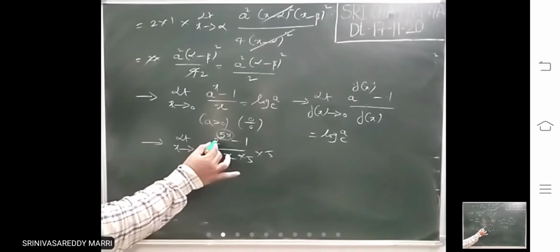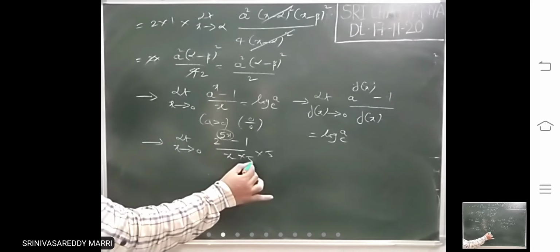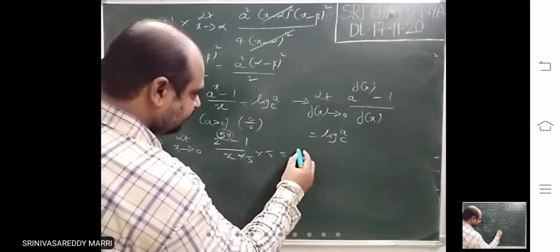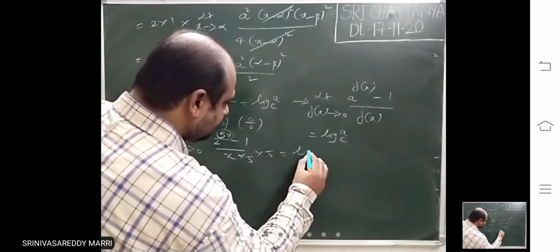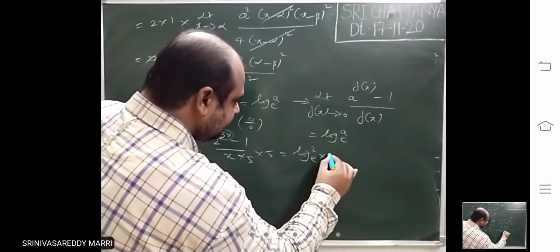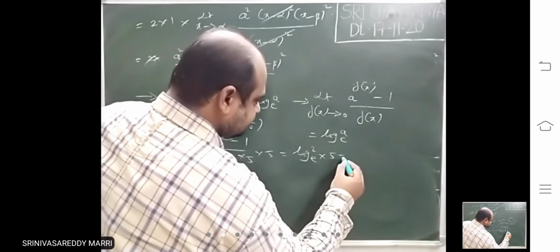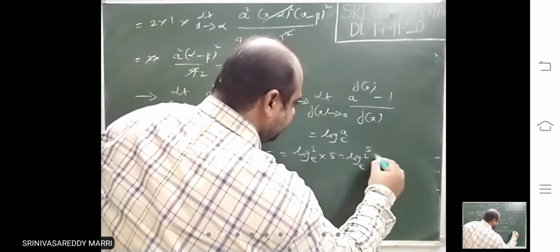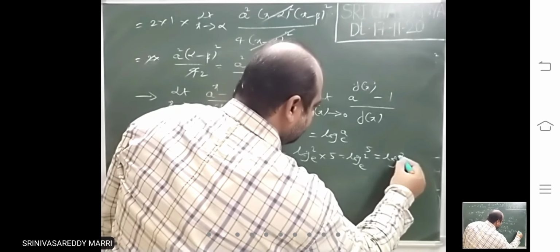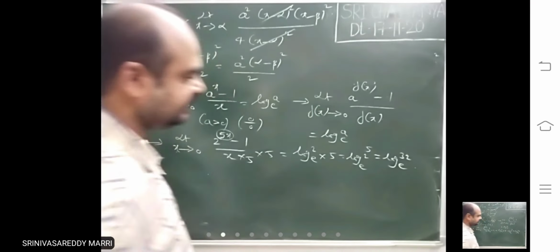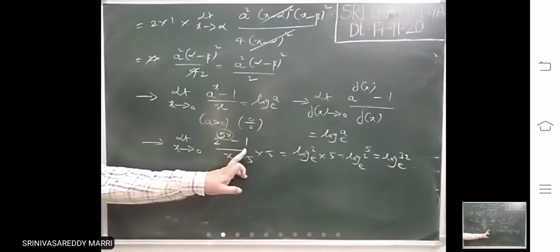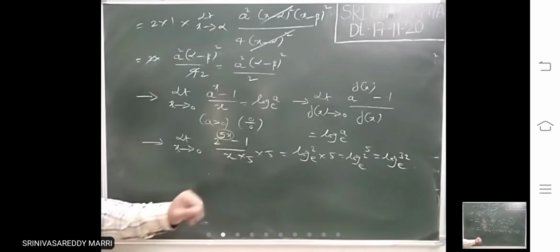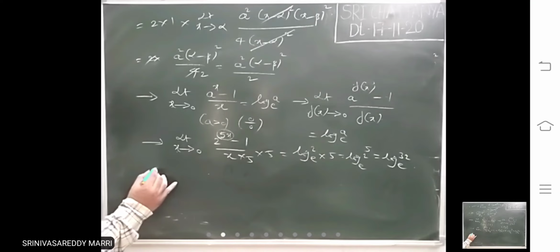So this is nothing but 2 power 5x minus 1 divided by 5x. If x tends to 0, 5x tends to 0. That means this is log 2 to the base e into 5. Right? This is nothing but log 2 to the power 5 you can write. That means this is nothing but log 32 to the base e. That is the answer. Just simple. 1 must be there first, and then whatever in the power is there, that must be here, and that must tend to 0.